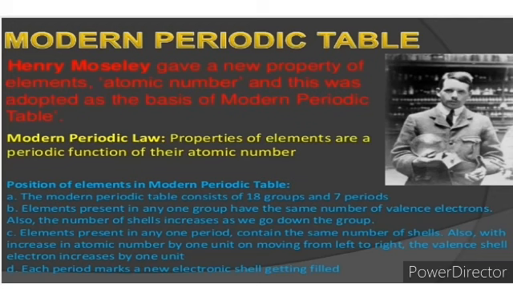Henry Moseley gave a new property of elements, that is atomic number, and this was adopted as the basis of the modern periodic table. Modern periodic law: properties of elements are a periodic function of their atomic number. That law gives the information about the modern periodic table.